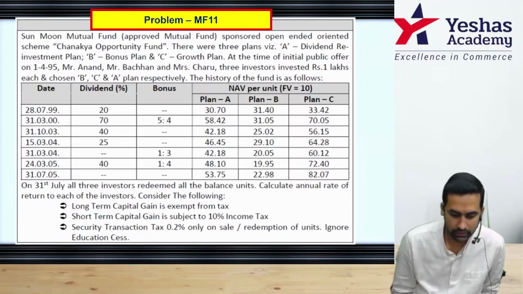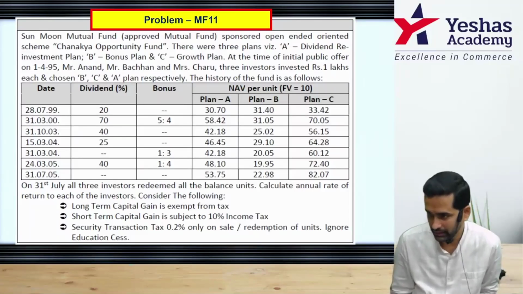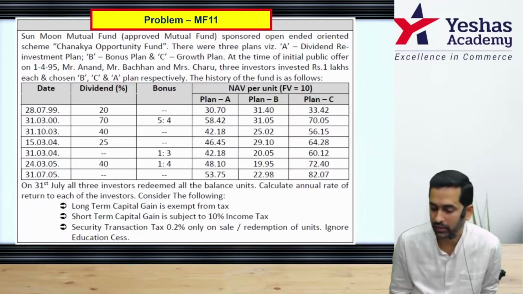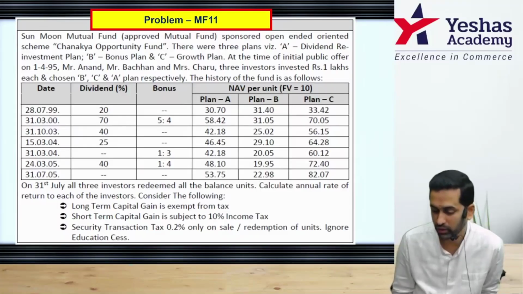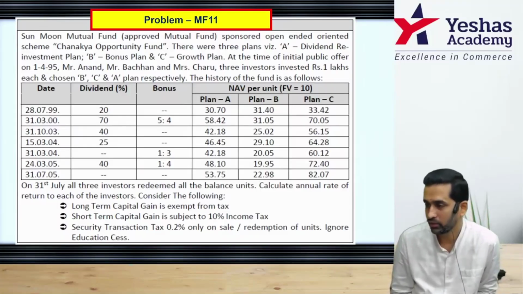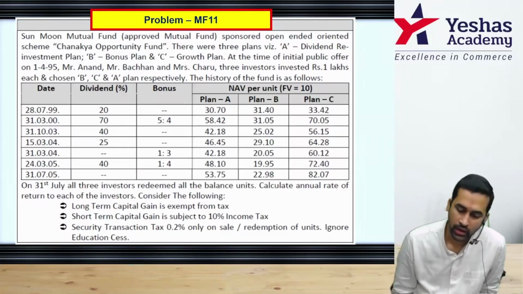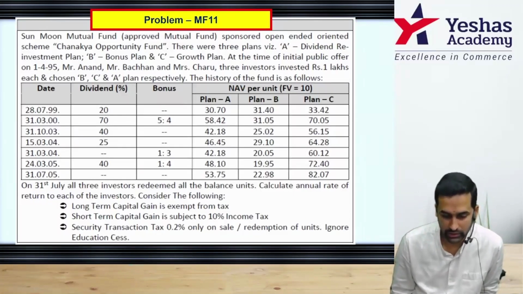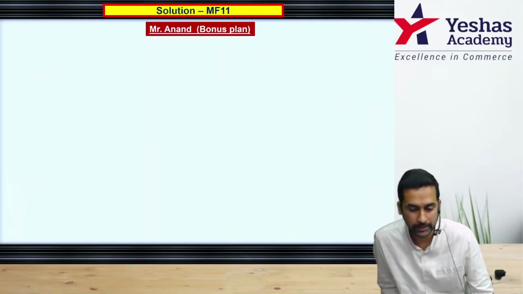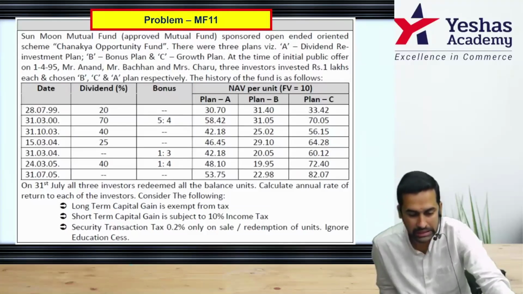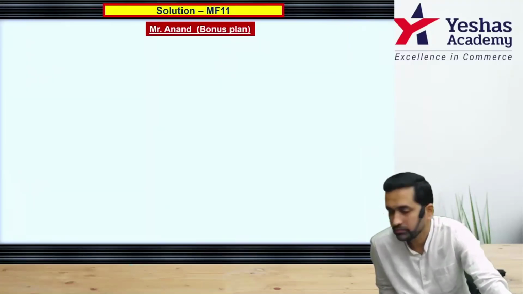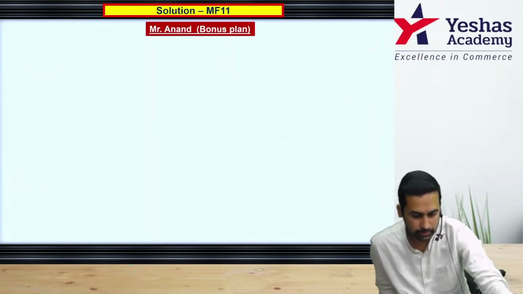Consider the below. Number 1, long-term capital gain is exempt from tax. 2, short-term capital gain is subject to 10% tax. Number 3, security transaction tax is 0.2% only on sale or redemption. You can ignore education cess. Now, one by one, who is the first investor? Mr. Anand. Start in your notebook. Heading Mr. Anand, and as per the question, he has selected plan B, and plan B is bonus plan. Heading: Mr. Anand, bonus plan.